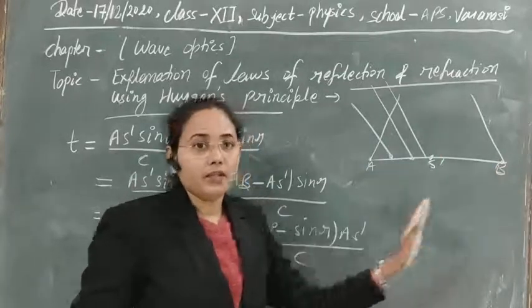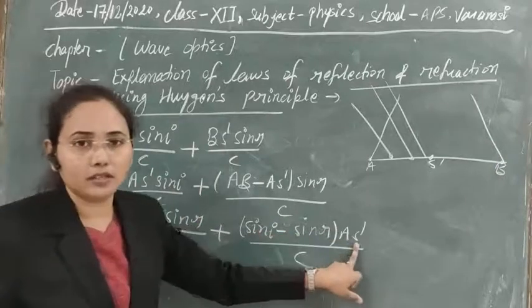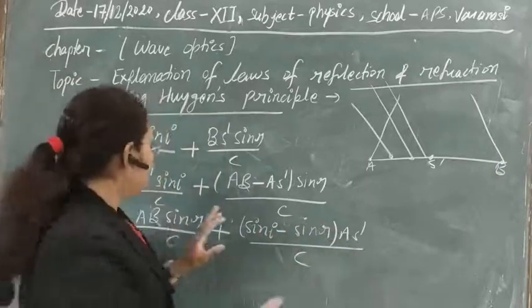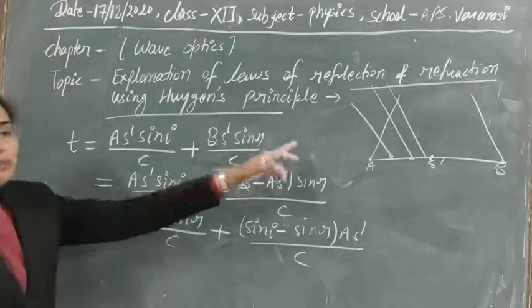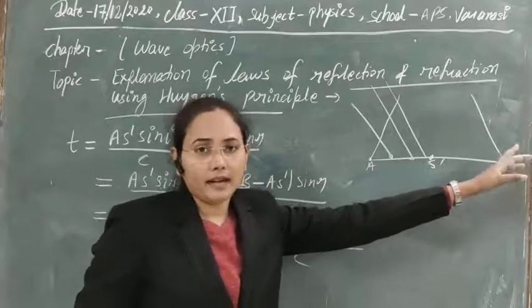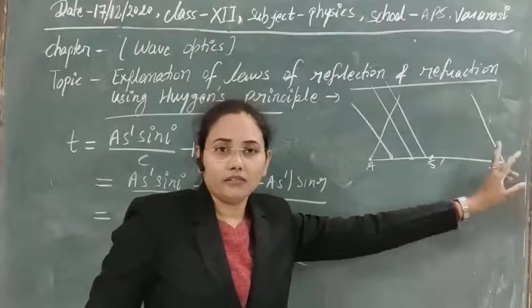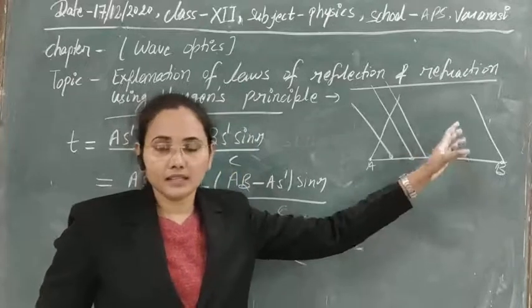So that's why, to keep the time constant, this factor should be 0 here. Otherwise, if this factor is not 0, then definitely it can change the time of the incident or the time of the reflected wave, and in that case this will not be the wavefront that we have drawn. So geometrically this is the wavefront, that is correct.